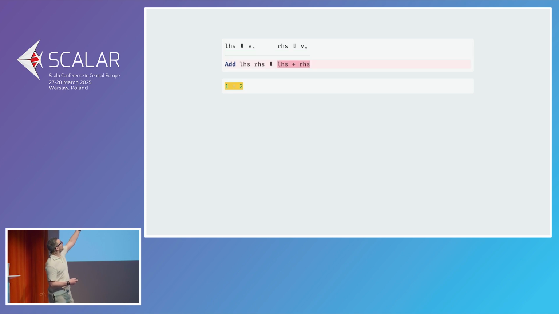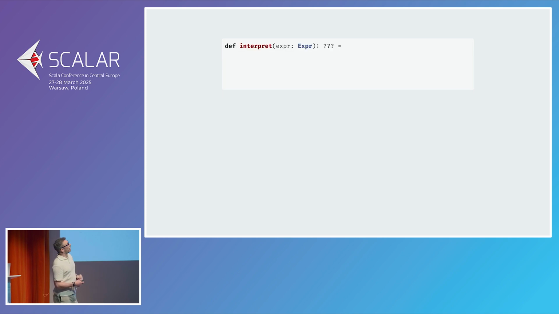If what we have above works, then what we have below works. And then we know that interpreting addition is going to be adding v1 plus v2, which gives us our interpreter, which takes an expr and returns what we've seen, right? Addition returns a number, number returns a number, so that's going to return a number. And since we're working with a sum type, we don't have much of a choice. We have to do a pattern match.